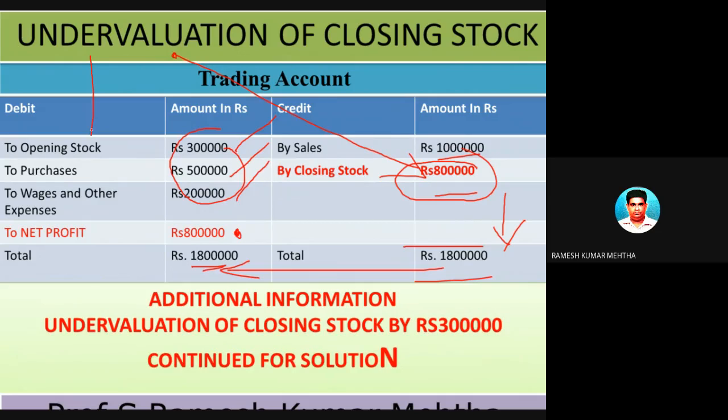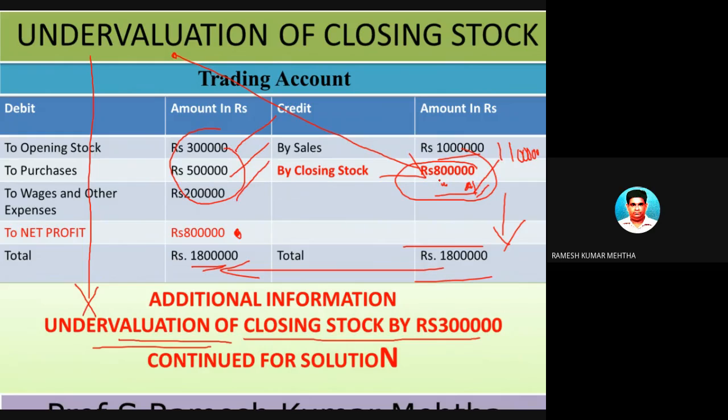Now this is a case of undervaluation, so certainly there will be additional information as far as undervaluation of closing stock is concerned. The closing stock has been undervalued by 3 lakhs. Means this amount is not 8 lakh rupees, it is 11 lakh rupees. 11 lakh rupees is the original closing stock value, but it has been undervalued by 3 lakh rupees to 8 lakhs.